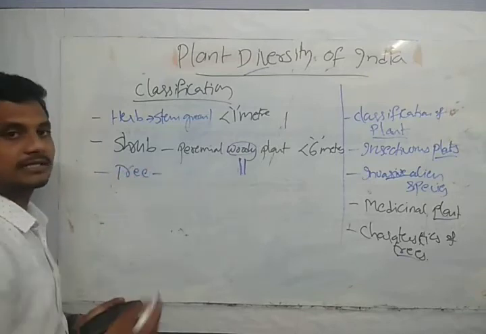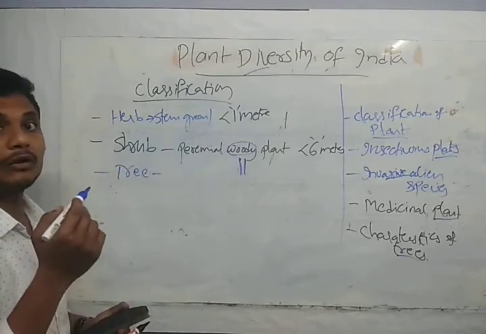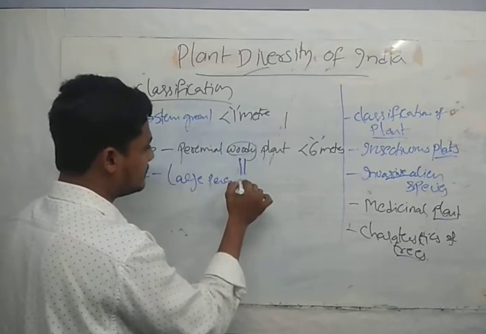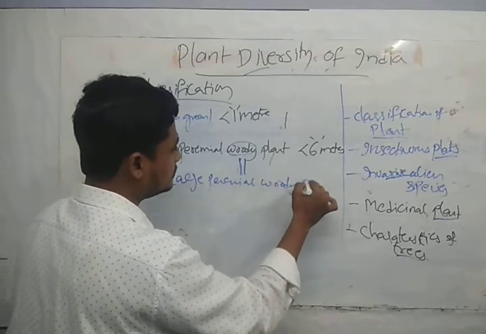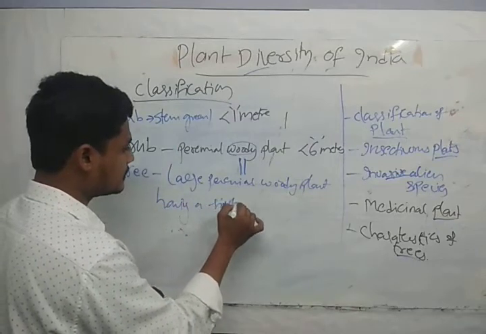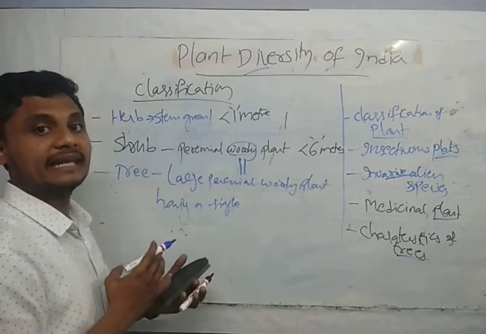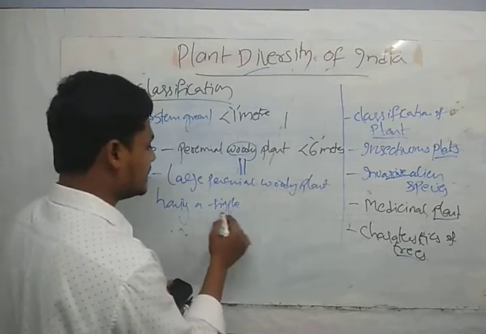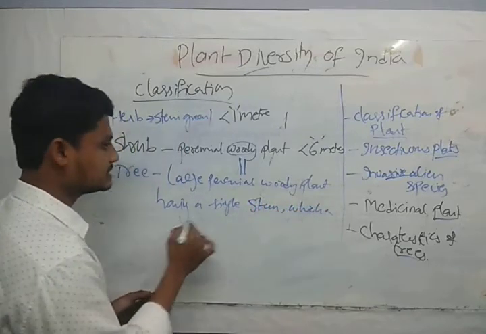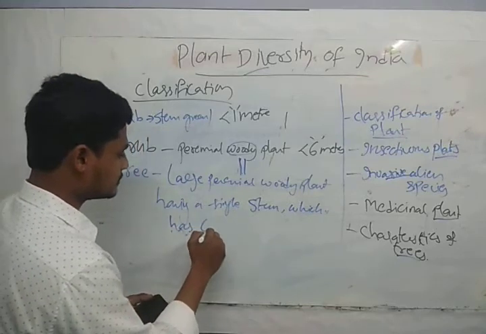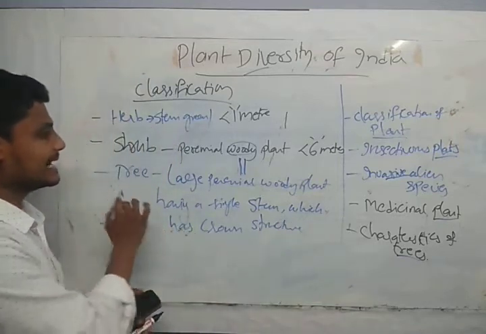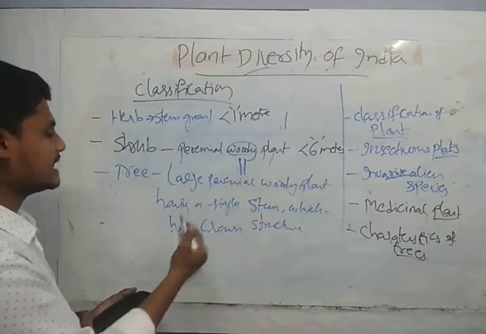So when can we call it a tree? A tree is a large perennial woody plant having a single stem which has a crown structure, guys. This is about the tree.